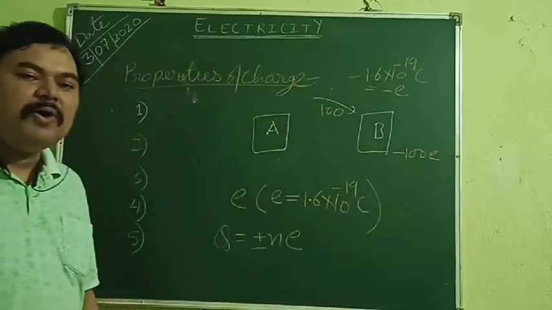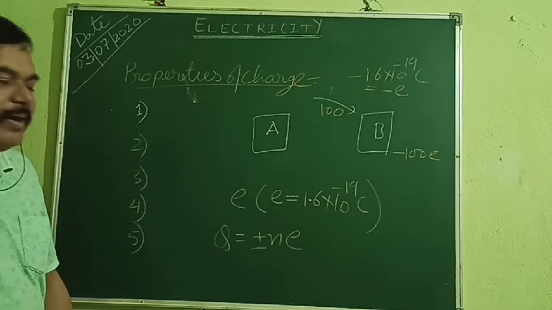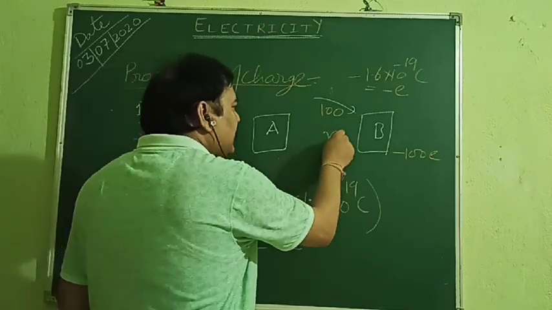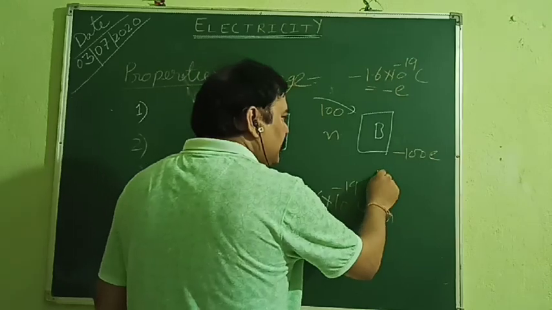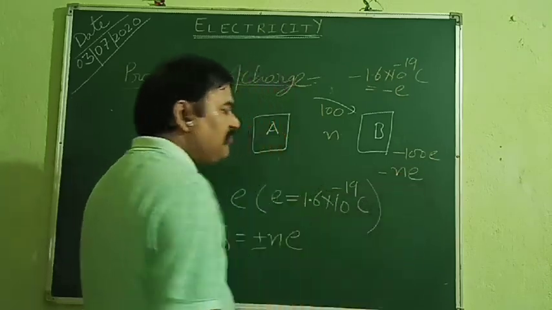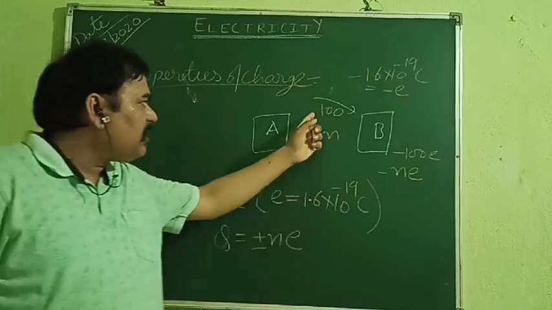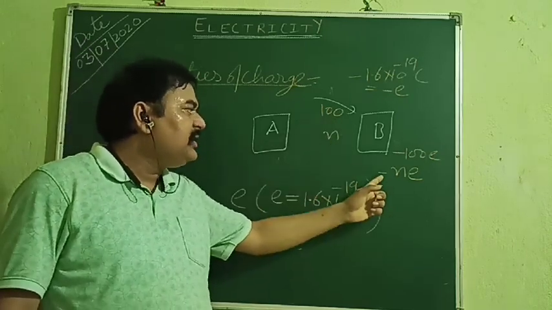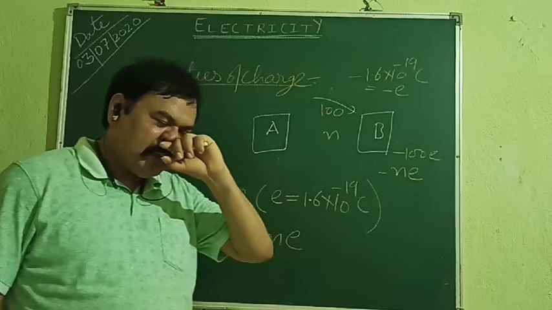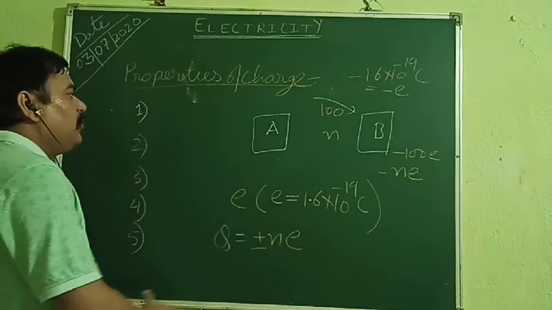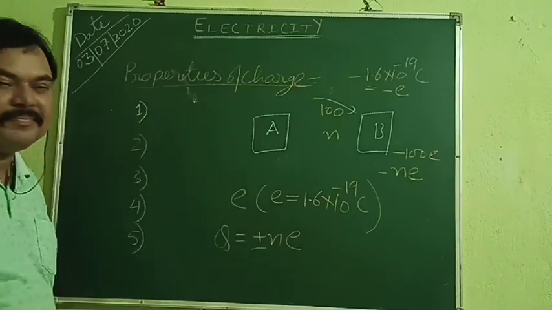Okay. Now we will generalize this fact. Okay. Suppose it is receiving n electrons, then how much charge is it going to have? Minus ne. All of you agree with me? Okay. So we have got that if it is receiving n electrons, then it is going to have minus ne charge. Now let us come to the body A.